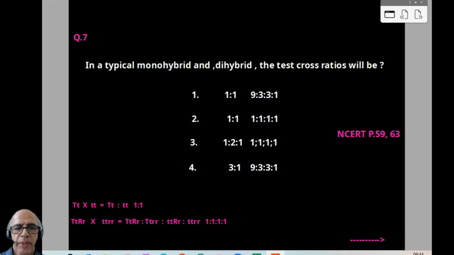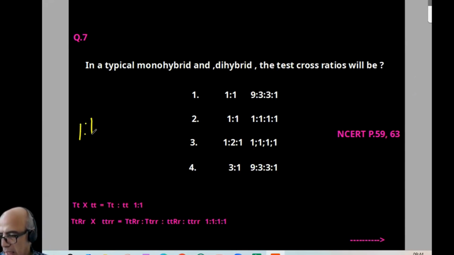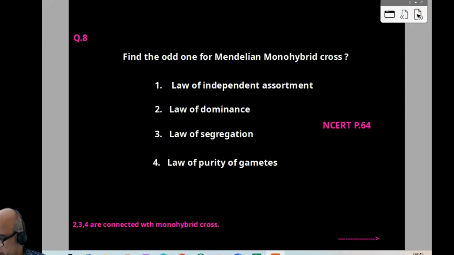Now coming to the 7th one. In a typical monohybrid and dihybrid, the test cross ratios will be: monohybrid will be 1:1, dihybrid will be 1:1:1:1. Both crosses are given there. So option wise, it is 2. 7th one, option 2. Now we can proceed to the 8th one.